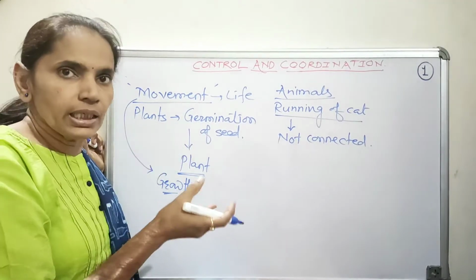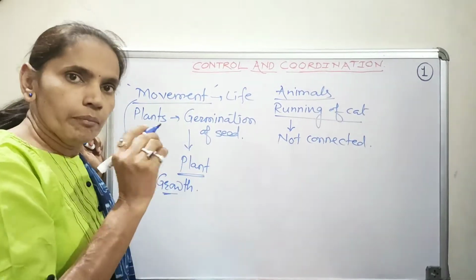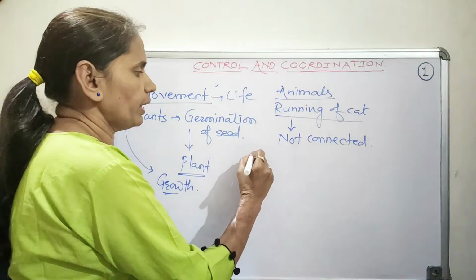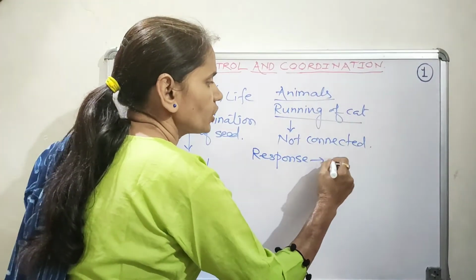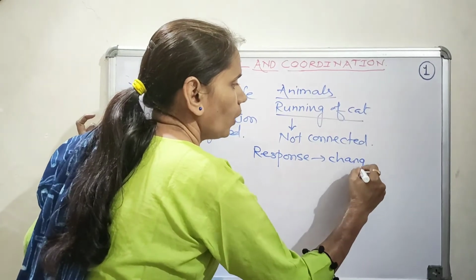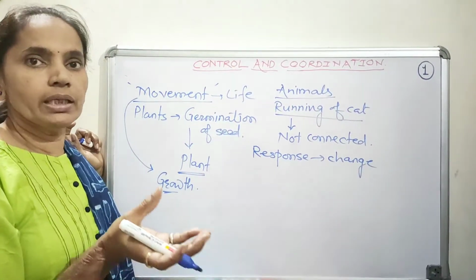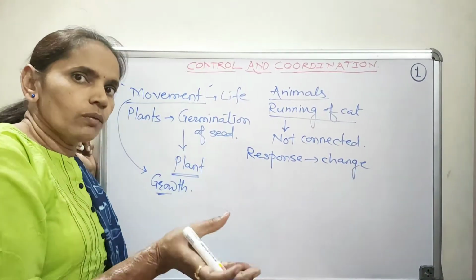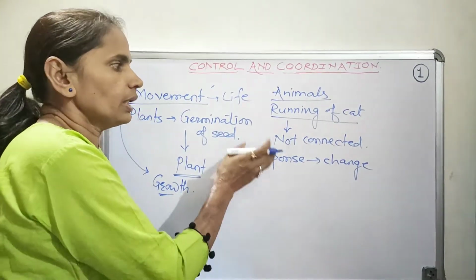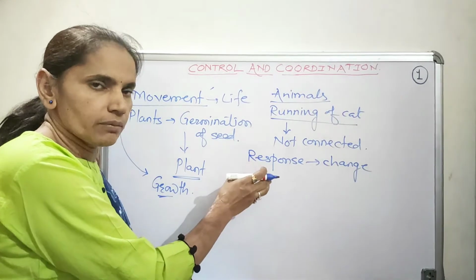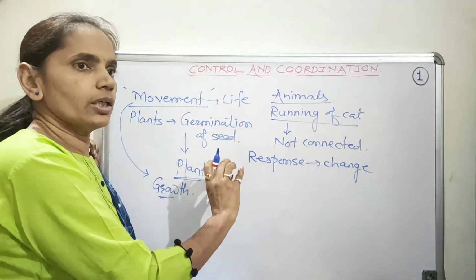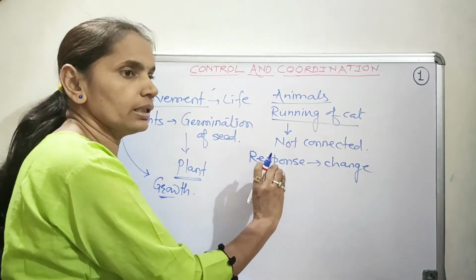Further, many a times movement is a response to the change in the environment, or there is a certain environmental event and as a result of that event, the animal gives a response in the form of a controlled or carefully taken movement.